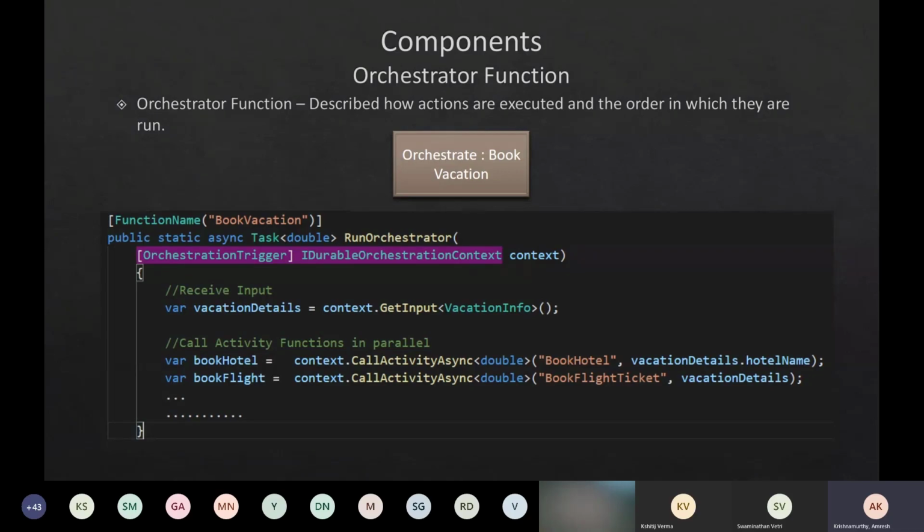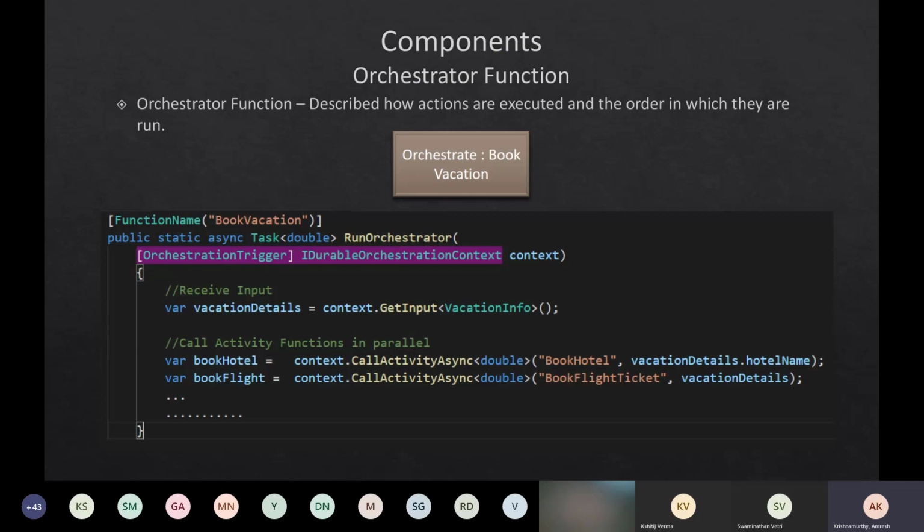What this orchestration function is going to do is maintain the order in which I need to call my activity functions. Do I have to call book hotel and book flight ticket in parallel, or do I need to wait until the book hotel is completed? And if I have to aggregate the total of book hotel and book flight ticket, all these can be done inside an orchestration function.